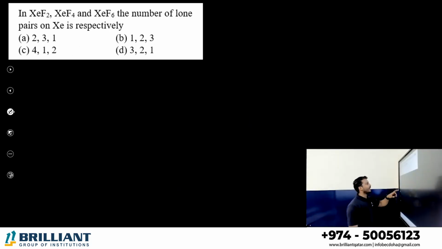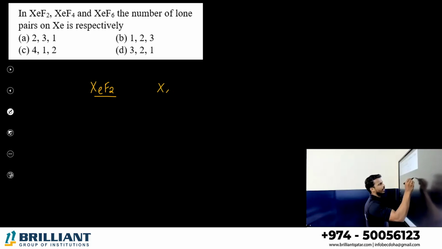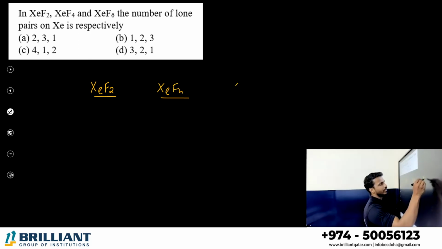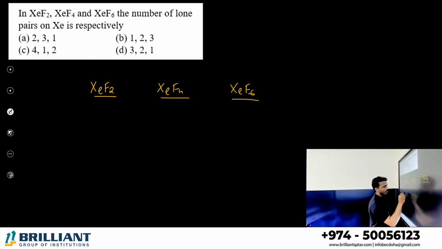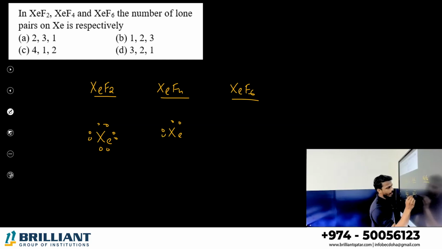Now, XeF2, XeF4, XeF6, what is the number of lone pair on xenon? Very easy. XeF2, XeF4 and XeF6. Xenon is the central atom again. 1, 2, 3, 4, 5, 6, 7, 8. Okay, 1, 2, 3, 4, 5, 6, 7, 8. Here 1, 2, 3, 4, 5, 6, 7, 8.